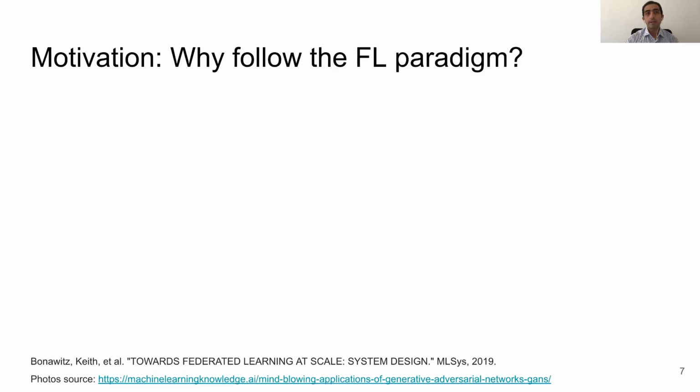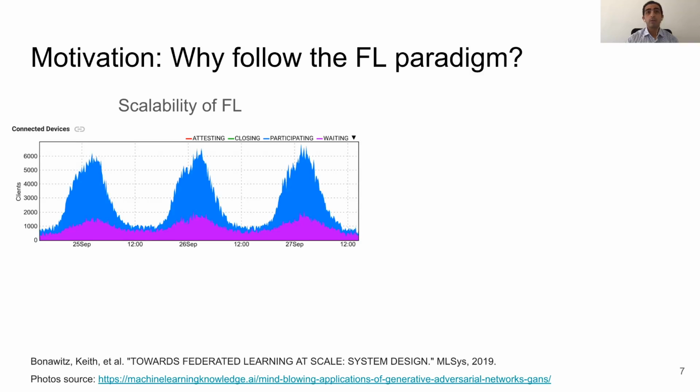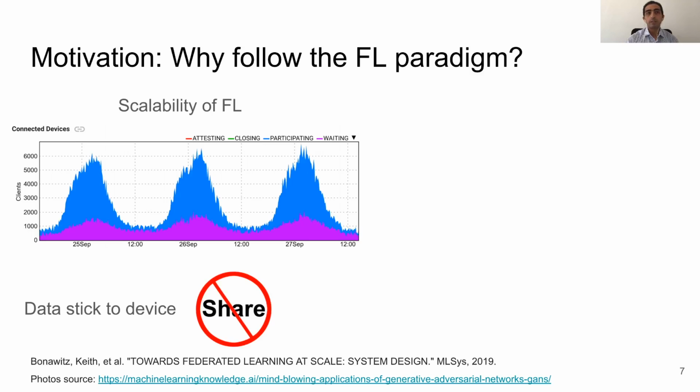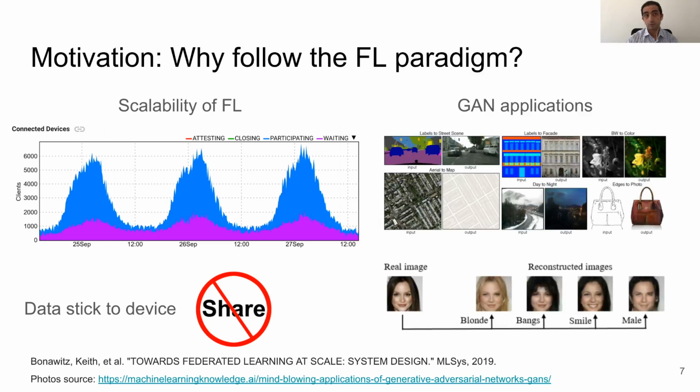But why do we choose the FL paradigm? First, FL scales very well, actually much better than the other architectures. In this paper from last year, Google shows that up to 6K clients were trained by FL at a time. Usually, this number is at least one order of magnitude less with other architectures. Second, the design of FL keeps data private on devices, which is a desirable property in many cases. Finally, we believe that impressive GAN applications, including image-to-image translation and creating new poses of photos, will soon be required to run on mobile devices. For all these reasons, we think that training GANs in the FL setup is really appealing.